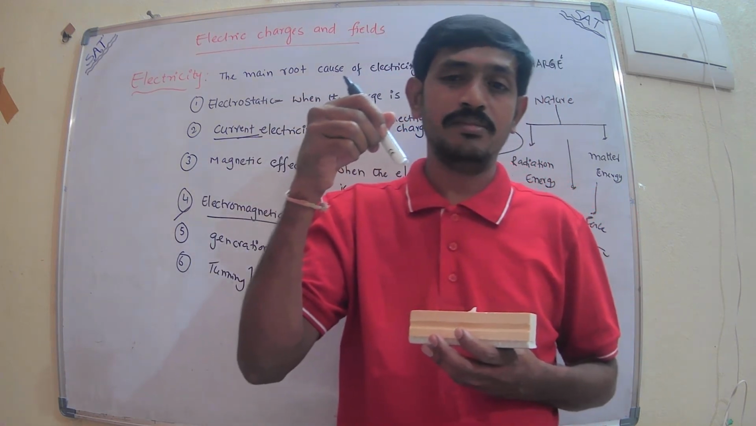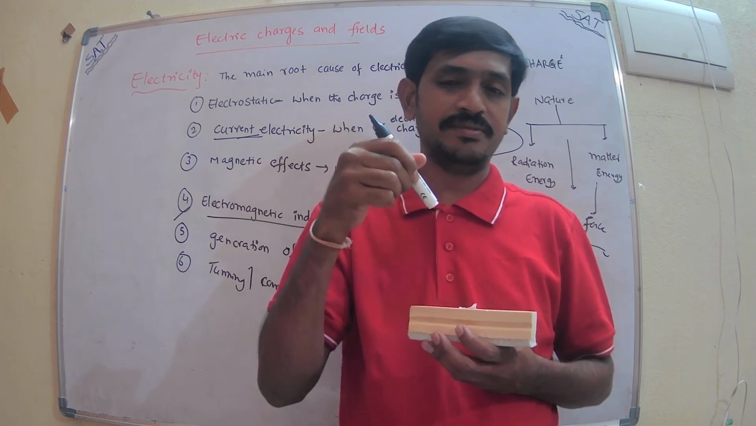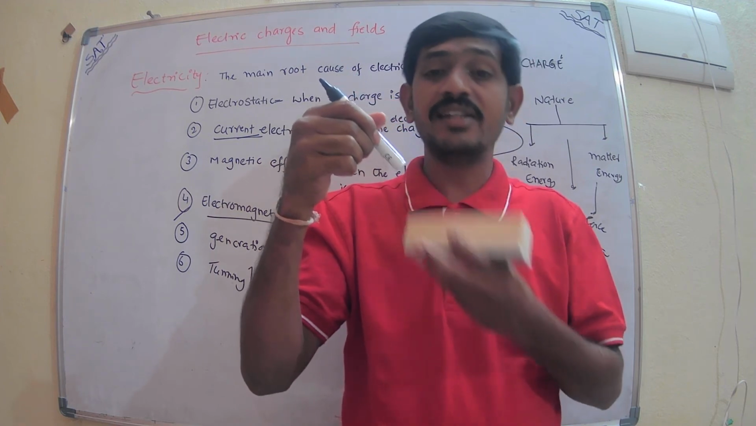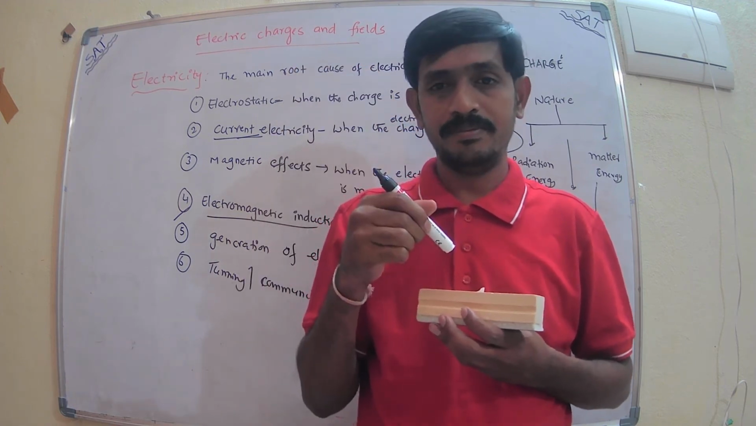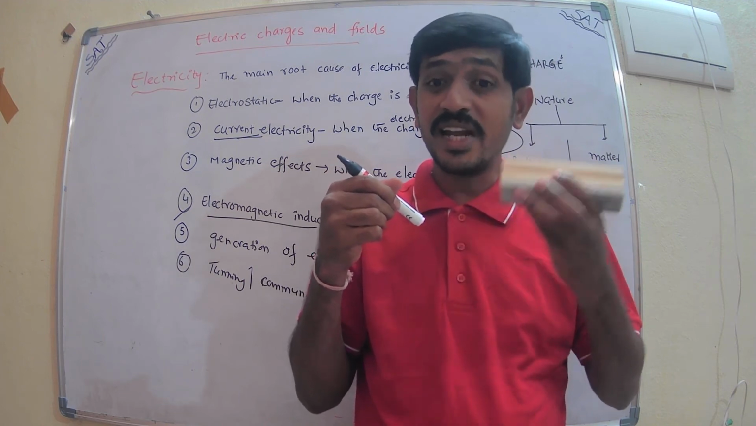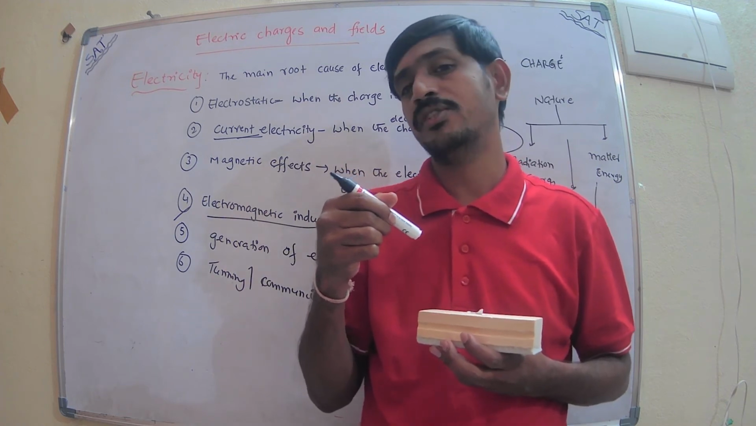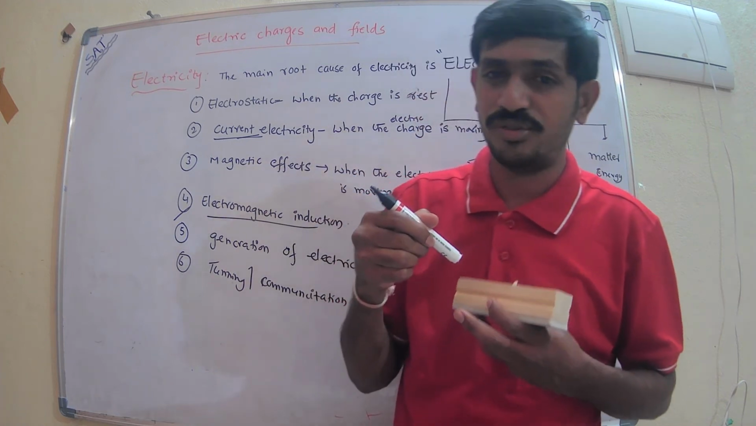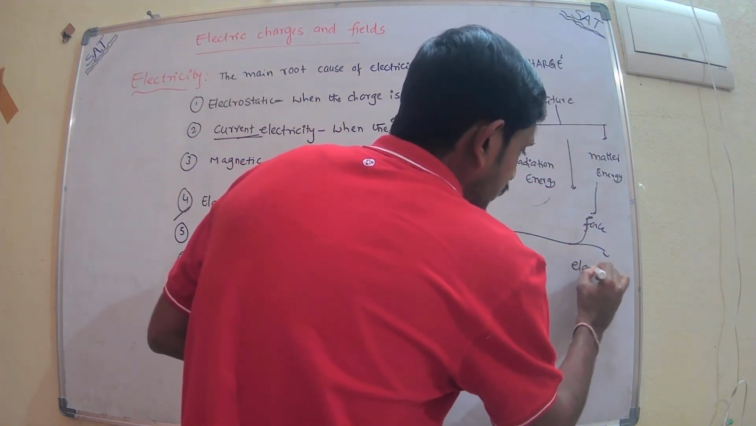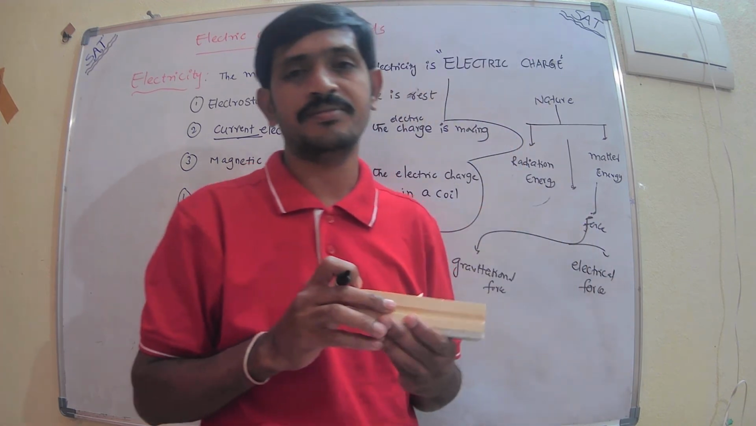Am I correct or not? In the previous case it was not attracted, but now, if I rub it, it attracts this piece of paper. So we can say there is one more force in our nature which is greater than the gravitational force. That force is called the electrical force.